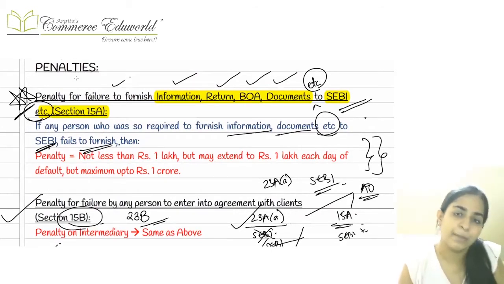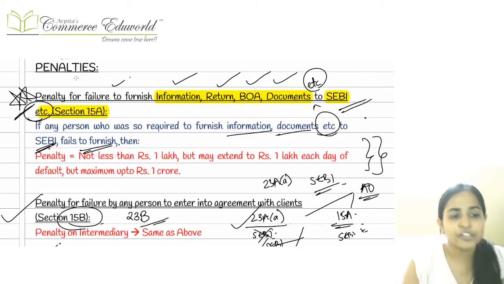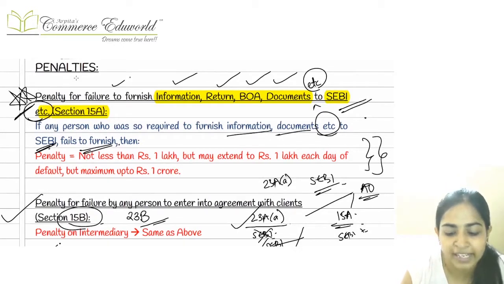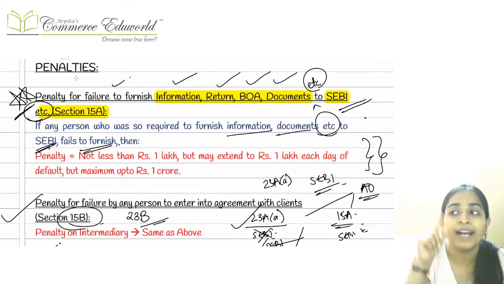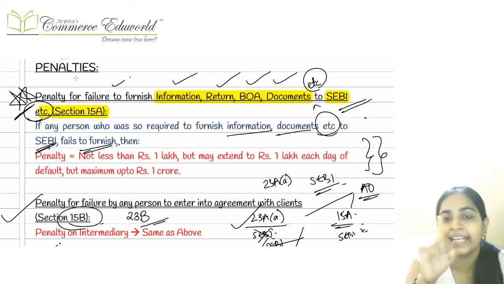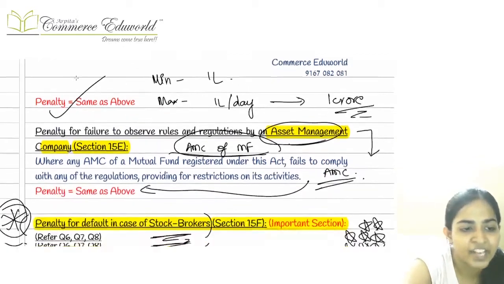We are going to revise the important penalties. All the important penalties. Okay, first of all, section number 15A. Section number 15A was a similar section which we had studied in SECRA, that if we fail to furnish any information, returns, documents, books, papers, etc. to the SEBI, if SEBI had called and we have failed to submit it, then in that case penalty will be applicable. Minimum rupees 1 lakh, maximum it can go up to 1 lakh per day, but not exceeding rupees 1 crore. Okay, this was one of the important penalty that we had studied there.